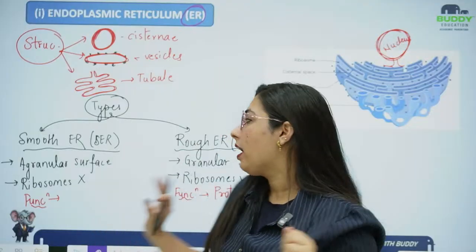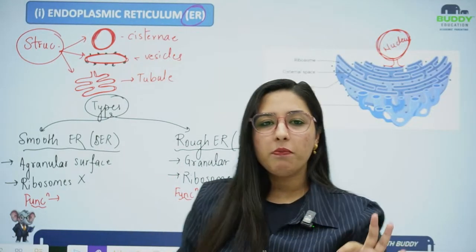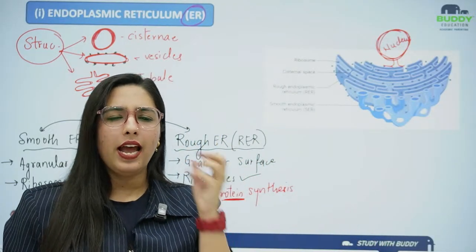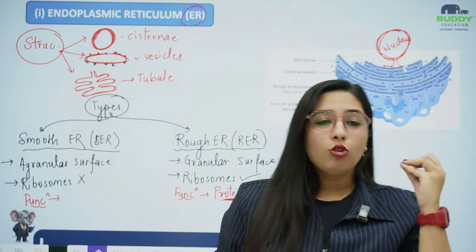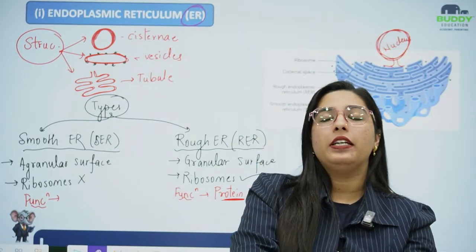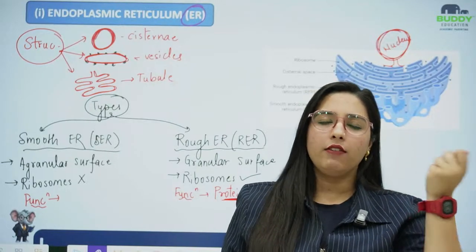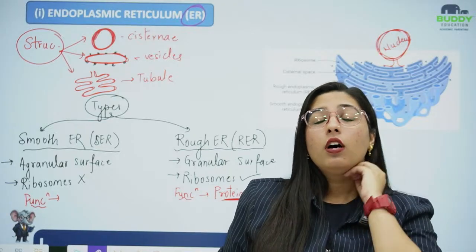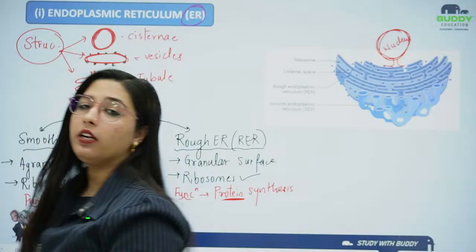I am talking about synthesizing an organic compound, and the smooth and slippery compound is known as fats or lipid. So if the surface is smooth, just have a quick reminder, that kind of compound will be formed at that organelle.